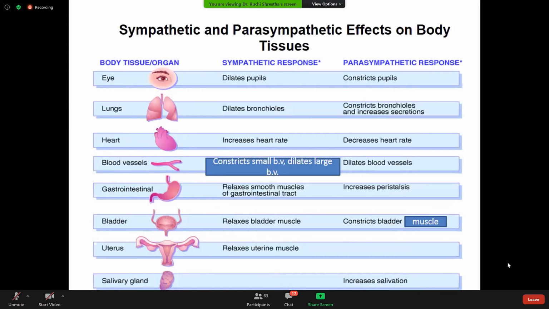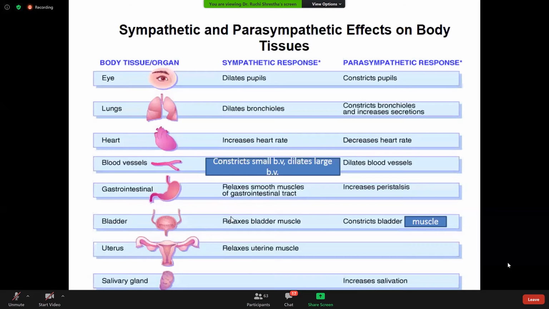Obviously, when you are running, there will be an increase in heart rate, tachycardia, and constriction of the smaller vessels, whereas the larger blood vessels, for example those in the legs or skeletal muscle, are dilated because you are running and more blood should flow towards the legs.